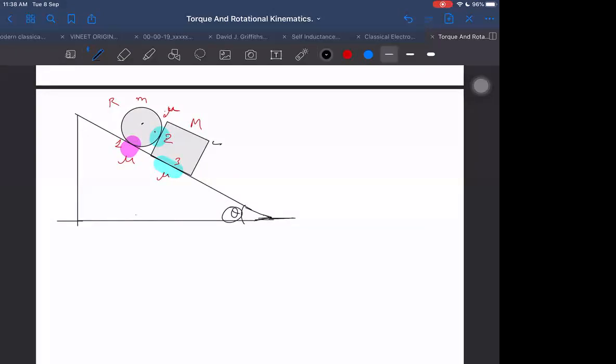First of all, this wedge is at a lower point. The wedge is not moving, at least the wedge is at rest.